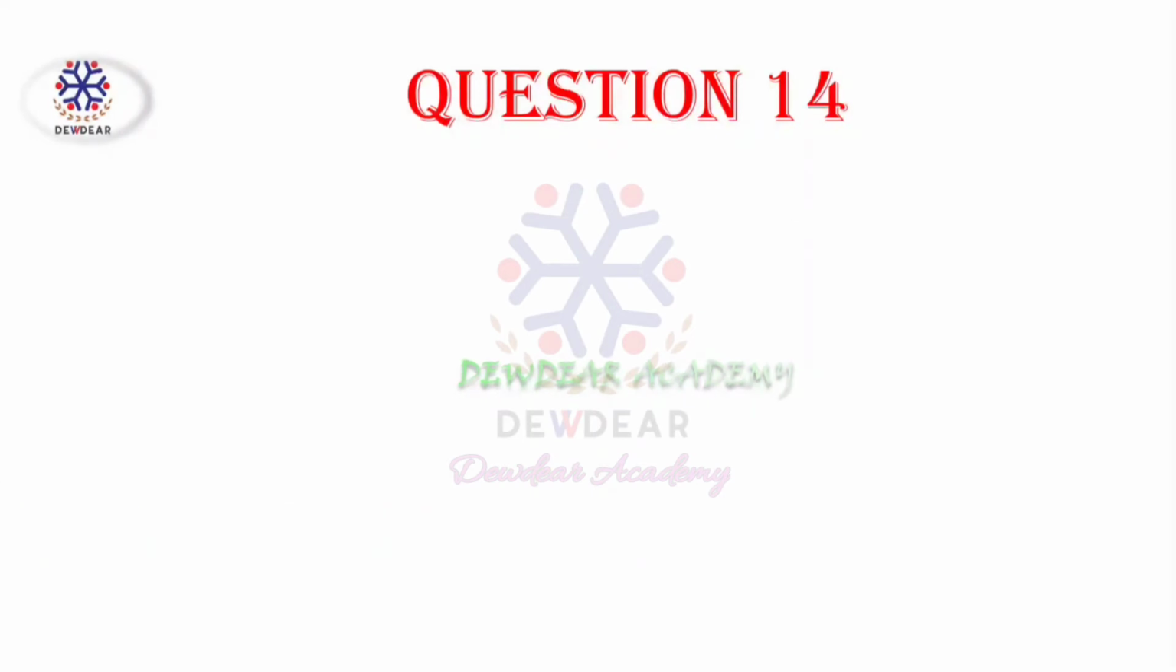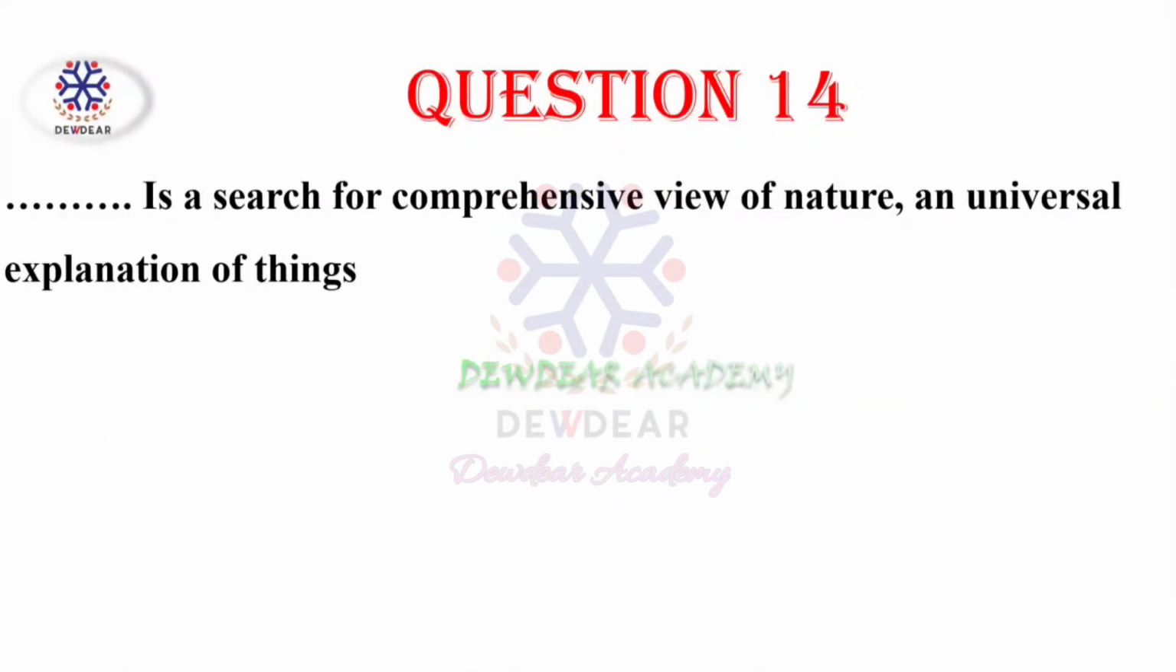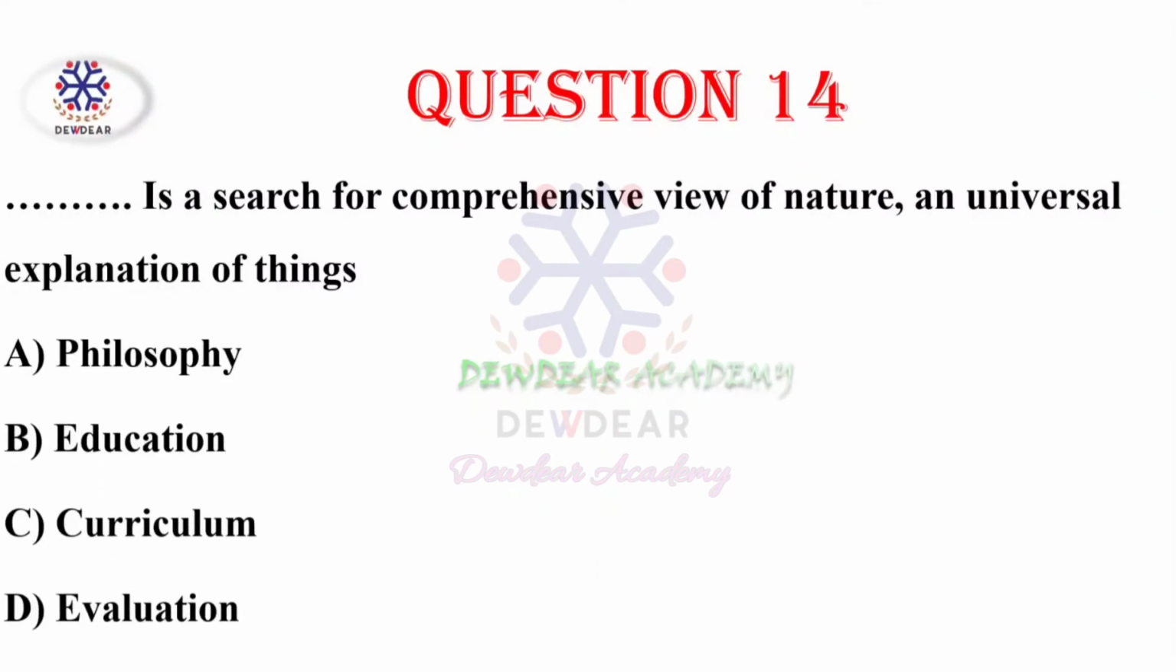Then question number 14. Dash is a search for comprehensive view of nature and universal explanation of things. Options are philosophy, education, curriculum, evaluation. Correct answer is philosophy. Philosophy is a search for the comprehensive view of nature.